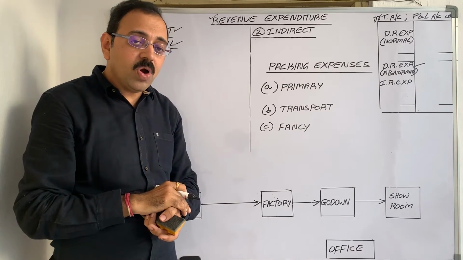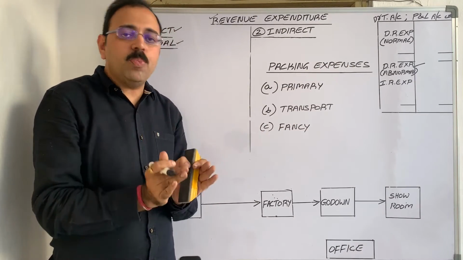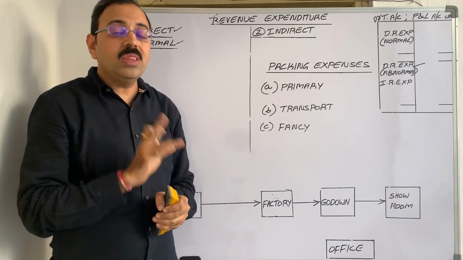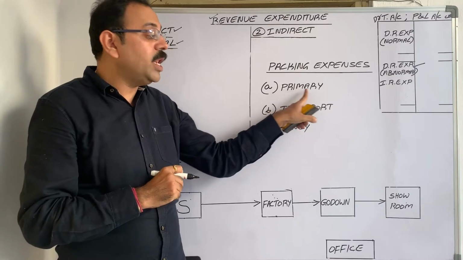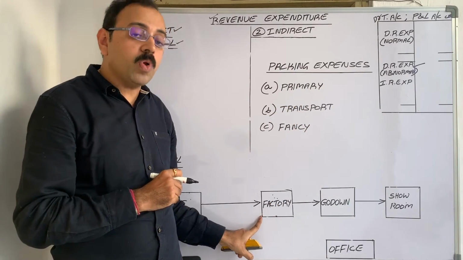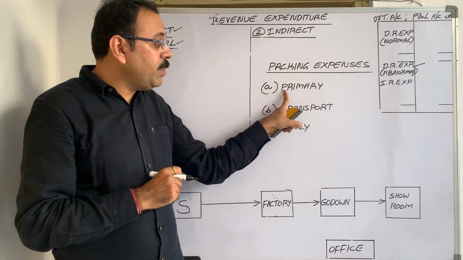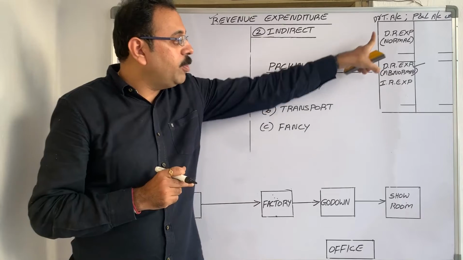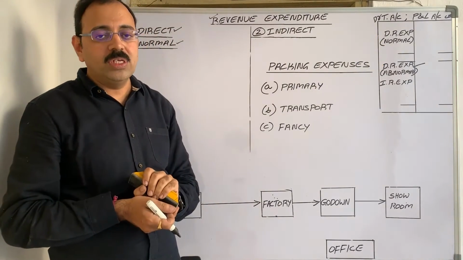Impossible. Means what? While manufacturing that product, compulsory we have to pack it. So that packing comes under primary packing and it is related with the manufacturing process. So primary packing expenditure is a direct expenditure debited to trading account.